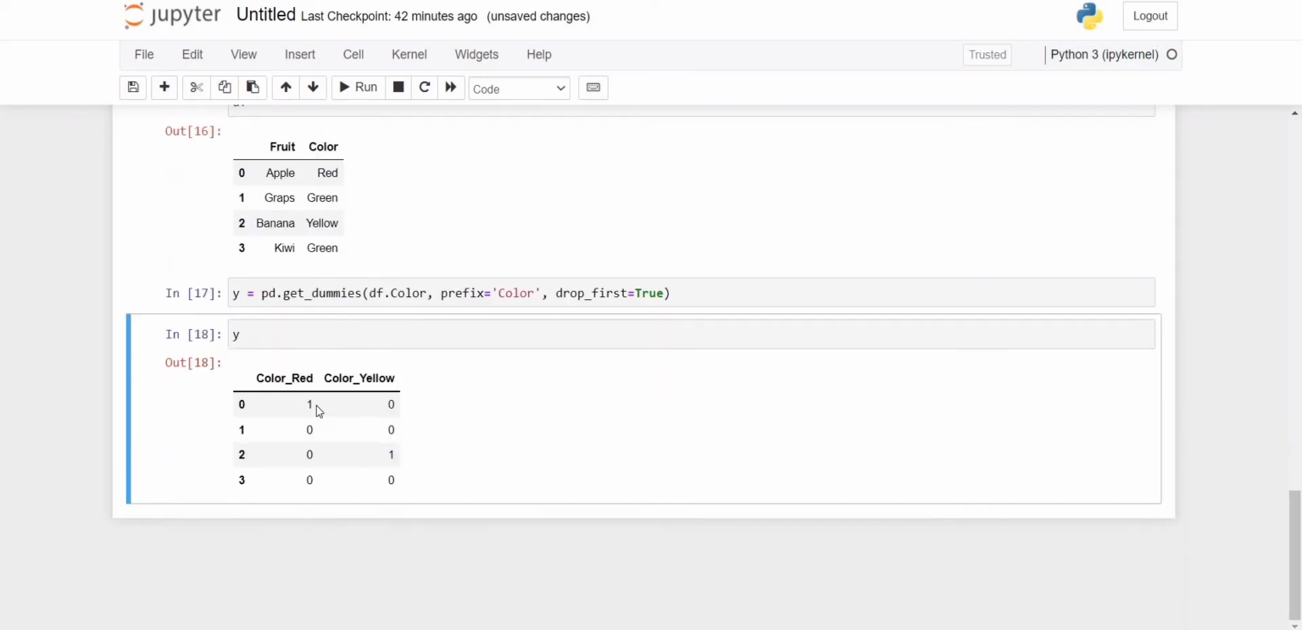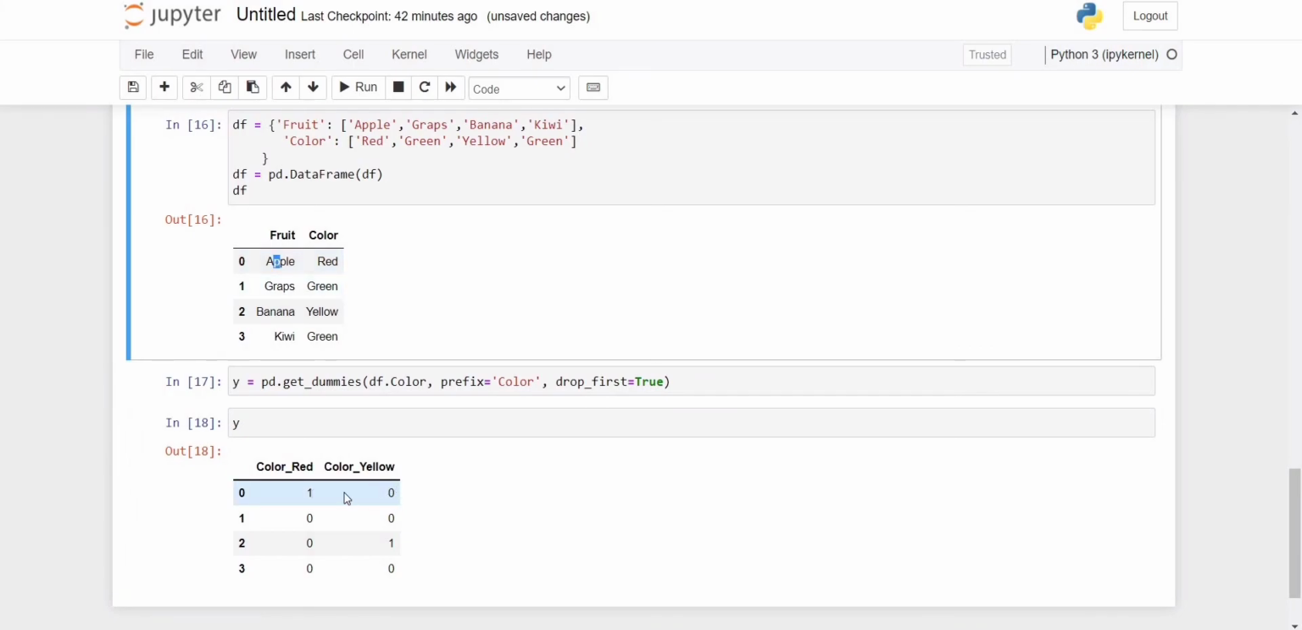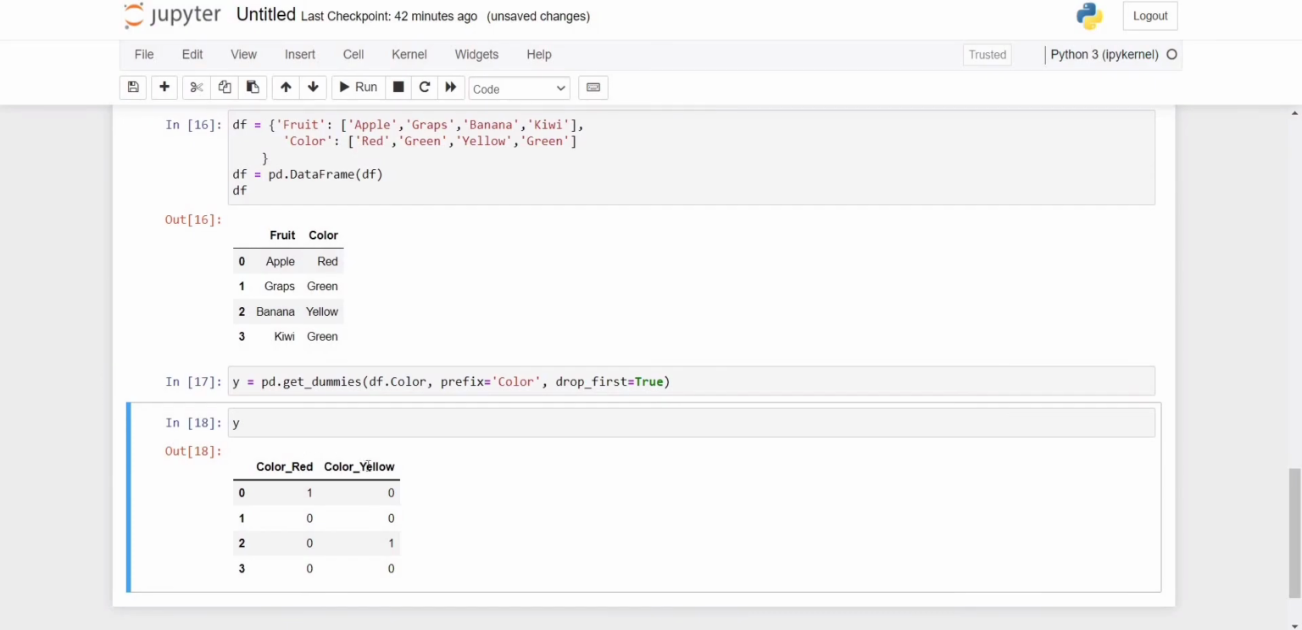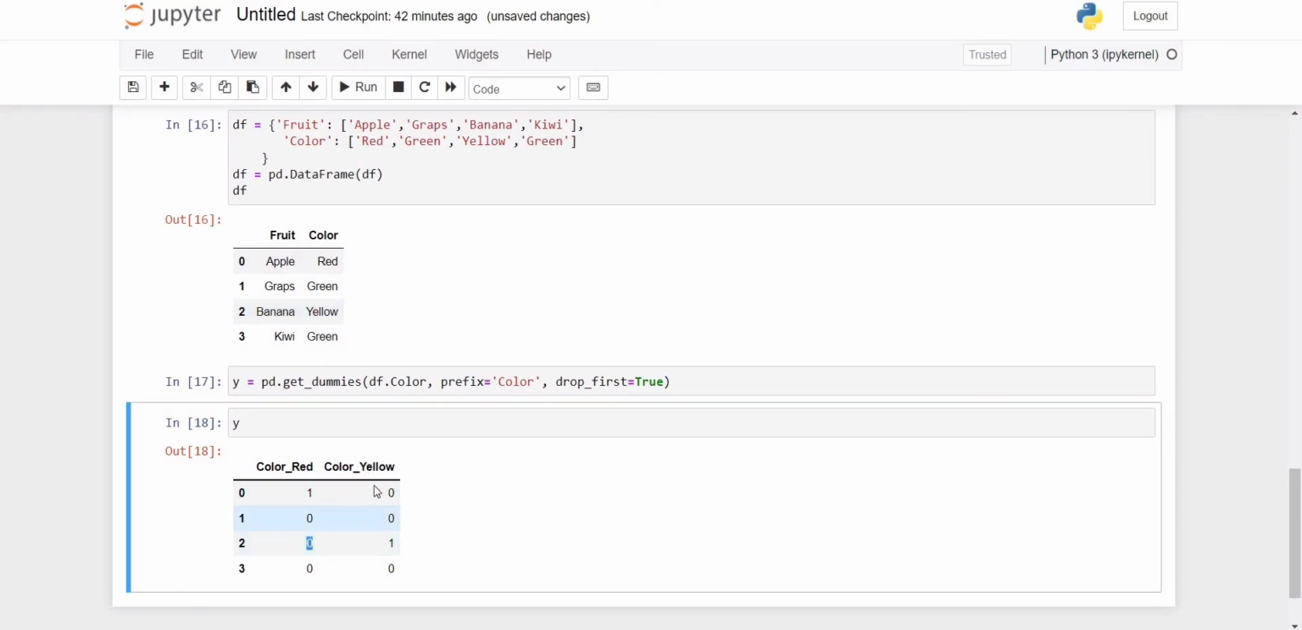So we can see here the data is formatted into the form of 0s and 1s. Suppose apple, the first entry, is 1 for red, the color yellow will be 0, and by default green will be 0. Now grapes come second. Grapes are not a red color and not a yellow color, so both values will be 0. Banana is yellow, so red will be 0 and yellow will be 1. Kiwi is green, so again 0 0 will come, so we can easily understand the green color.